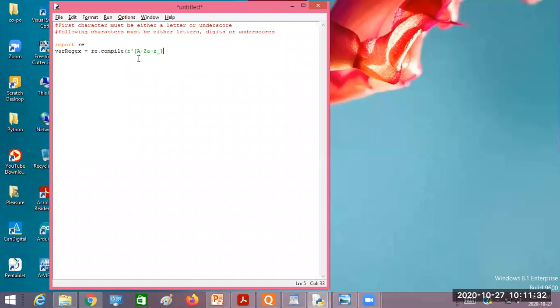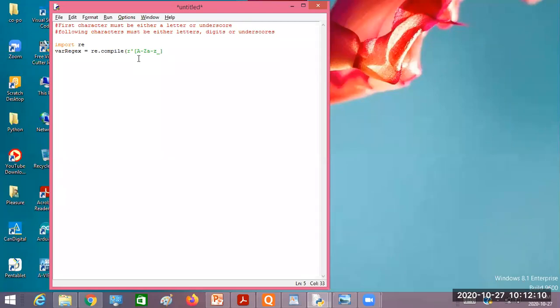Then what is the pattern to be written for the second rule? The following characters must be either letters, digits, or underscore. Now what do you write for this one? Is there any built-in character class to match letters, digits, or underscore?